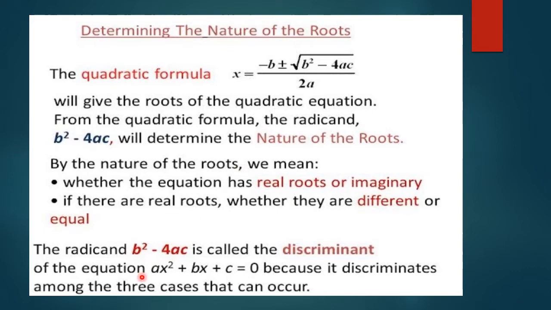The radicand b square minus 4ac is called the discriminant of the equation ax squared plus bx plus c is equal to 0 because it discriminates among the three cases that can occur, and these three cases we will discuss today later.